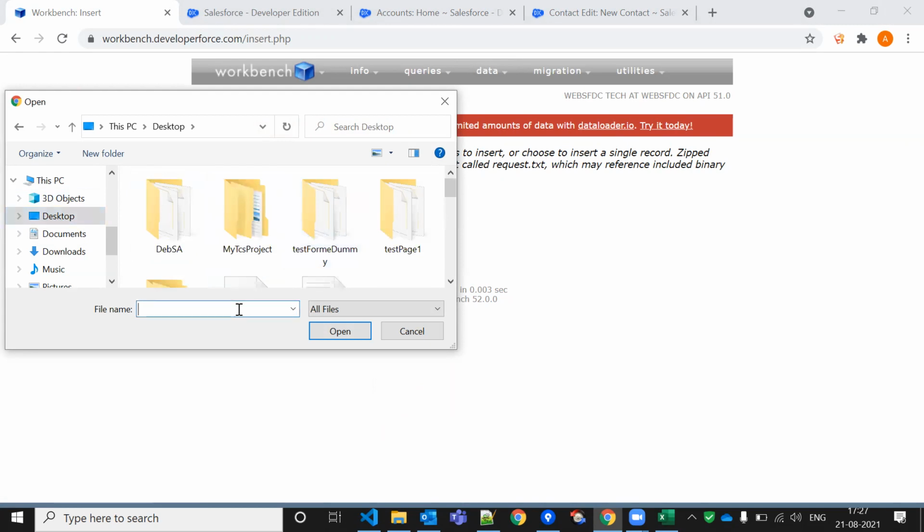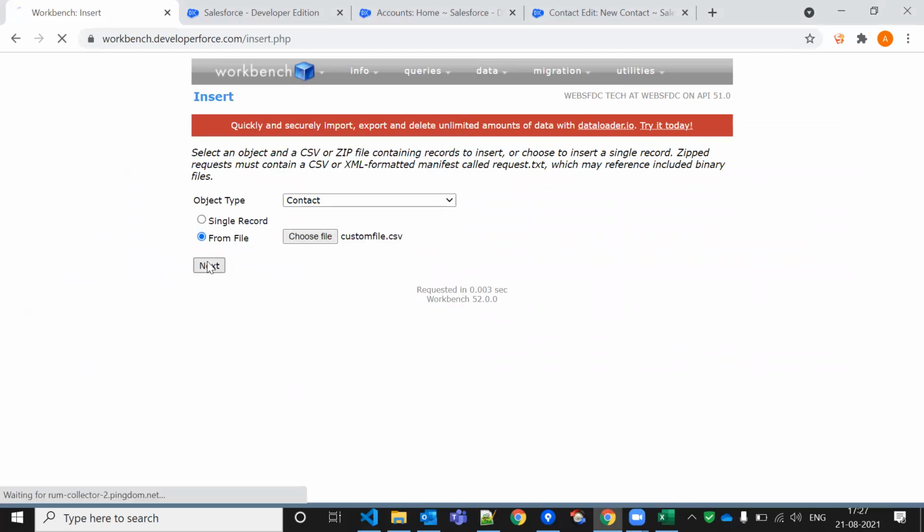What was the name? Custom file. I can click on Open, click on Next.